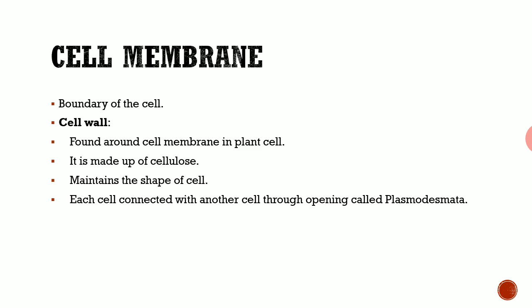And the cell wall is present only in the plant cell, not in the animal cell. In a plant cell, outside the cell membrane itself, another covering is there, which is called the cell wall. This cell wall is made up of cellulose, and it maintains the shape. It gives shape to the cell. And where one cell is connecting to another cell, the gap through which they are connected is called plasmodesmata. That area is called plasmodesmata.